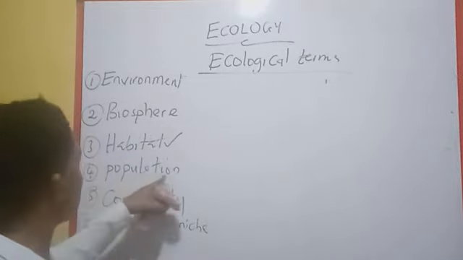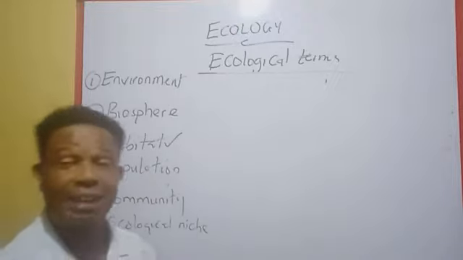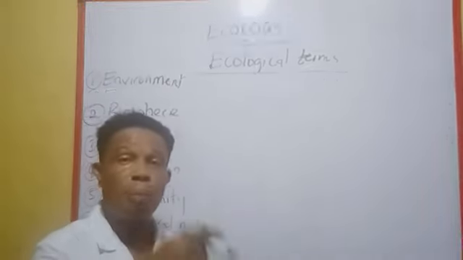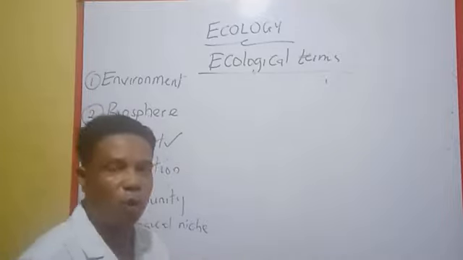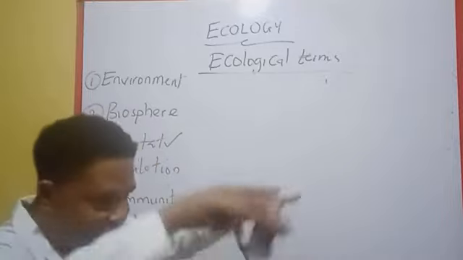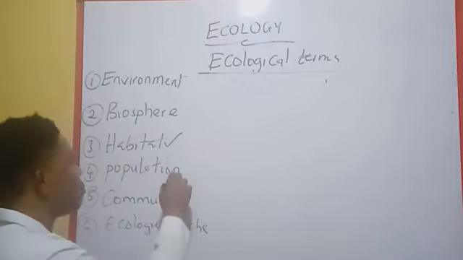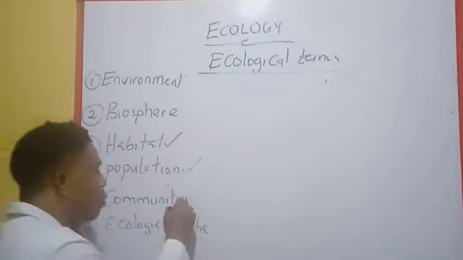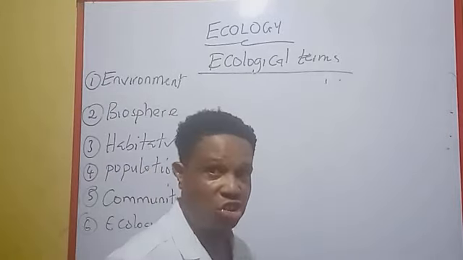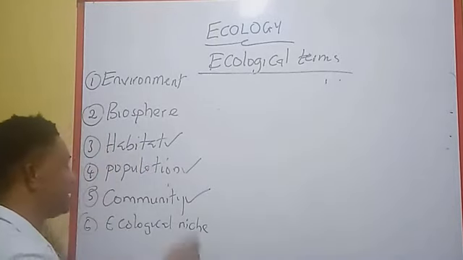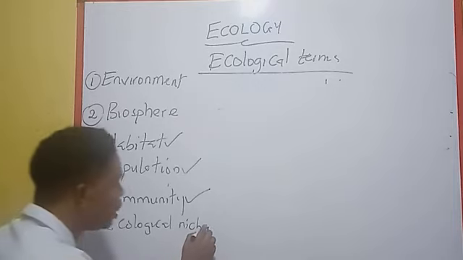And the next one is population. Like I said earlier, population is the study of the interaction of organisms of the same species in an environment. And community is the study of organisms of different species interacting in an environment.